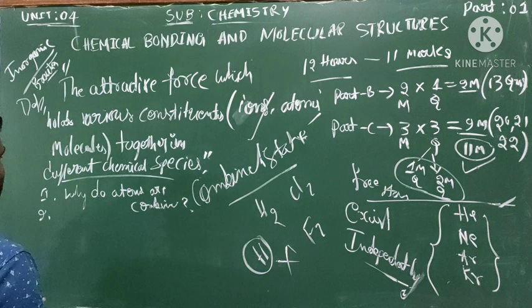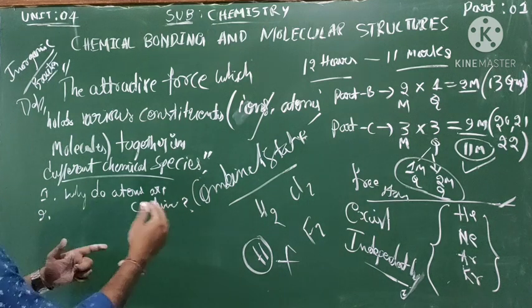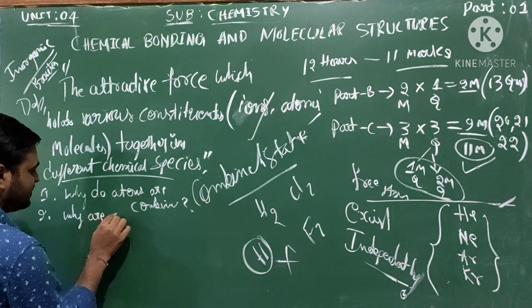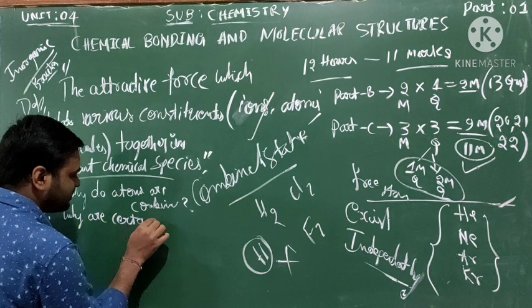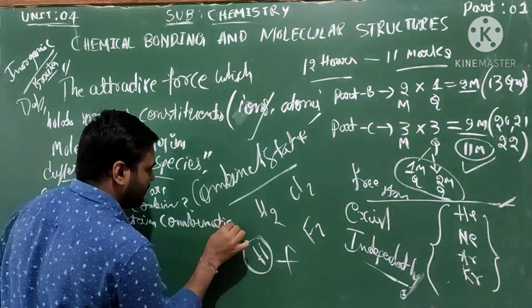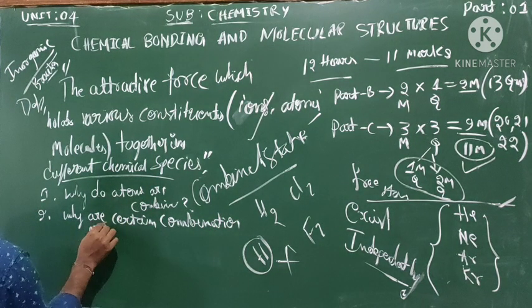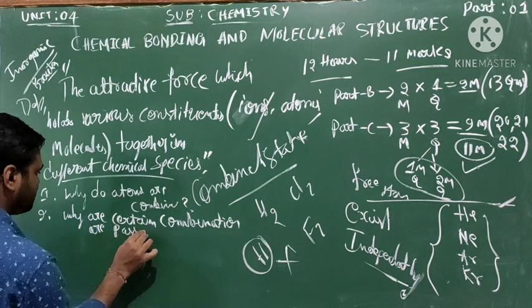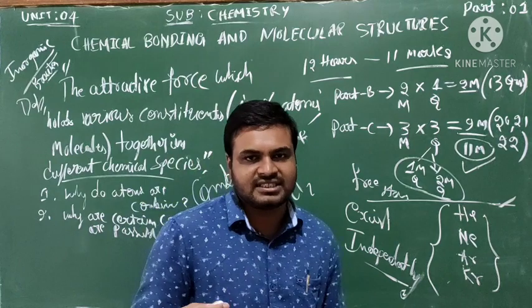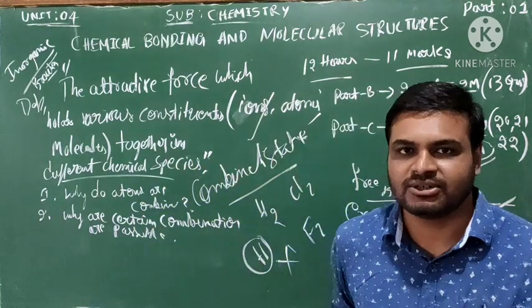The second question: why are only certain combinations possible? Why do we see only certain restricted combinations?